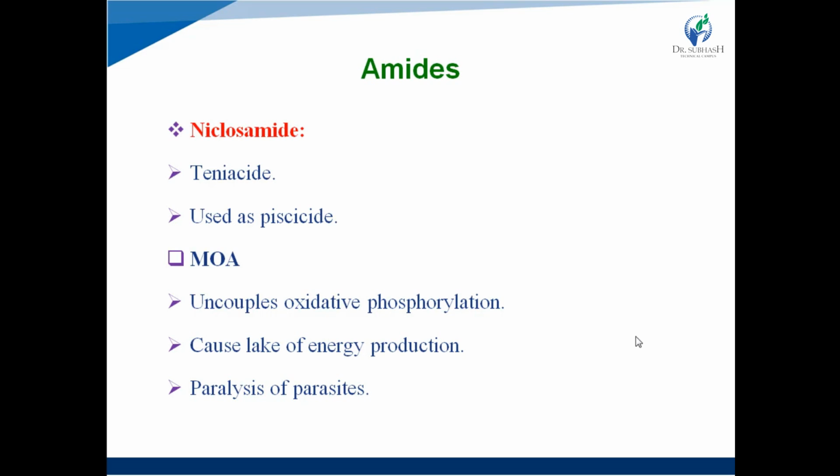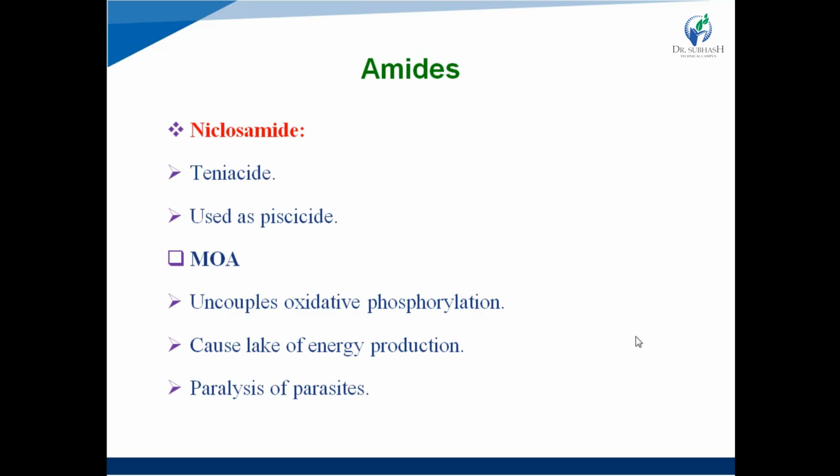Amides. Example is niclosamide. It acts as a taeniacide. What is a taeniacide? A drug which causes the inhibition of tapeworms or kills tapeworms is known as a taeniacide. So niclosamide causes the inhibition of tapeworms. It is also used as a piscicide. A piscicide is a chemical substance that inhibits or kills fishes, those types of fishes which are invasive or parasitic, and niclosamide acts as a piscicide molecule.